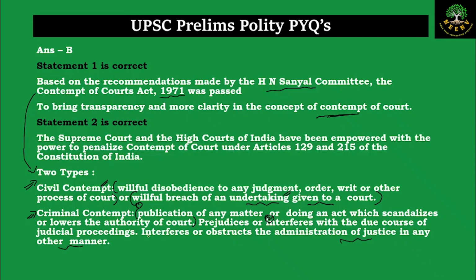If you do all this, the criminal contempt will be charged against you. This is the difference, and the criminal contempt will obviously have more severe punishment as compared to the civil contempt.